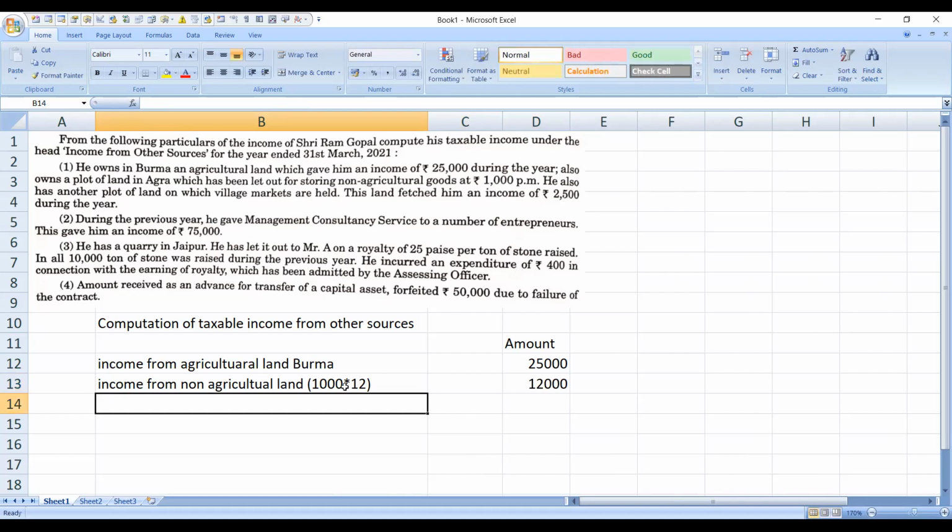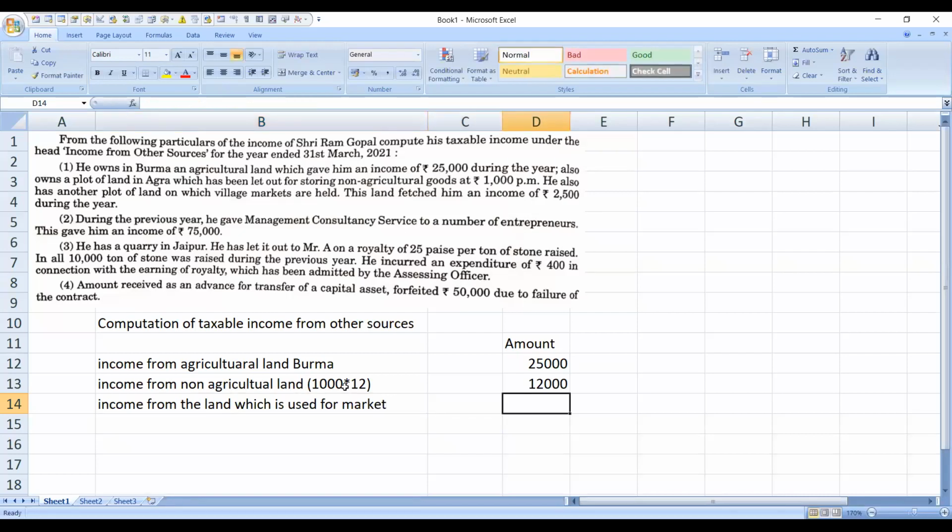Next, income from the land which is used for market. He has given the land for market, and the income generated out of it is rupees 2,500, which is completely taxable. Then next, under second point, during the previous year he gave management consultancy service to a number of entrepreneurs.